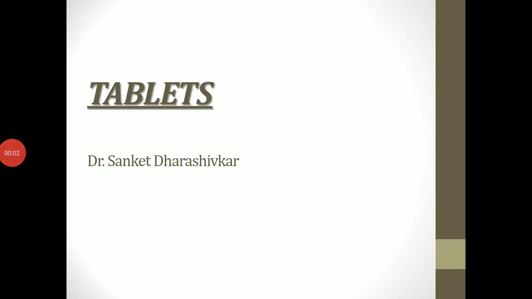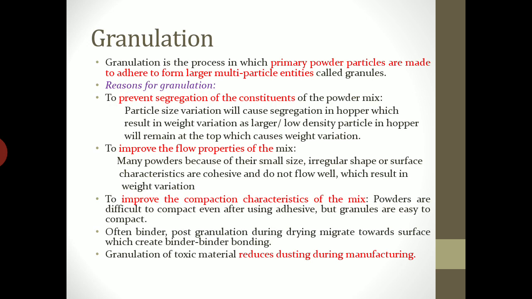Hello. Now we will go through methods of manufacturing of tablets. Tablets can be manufactured by two different methods. First is granulation and second one is direct compression. Granulation can be of two types, wet granulation and dry granulation. So first we will go through granulation.